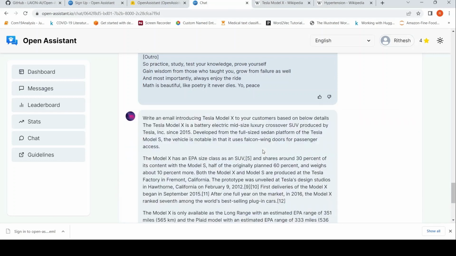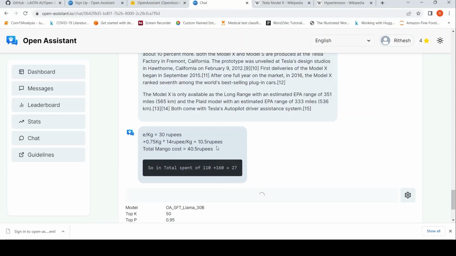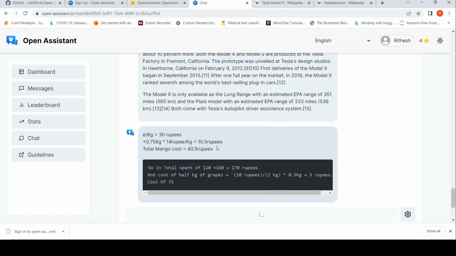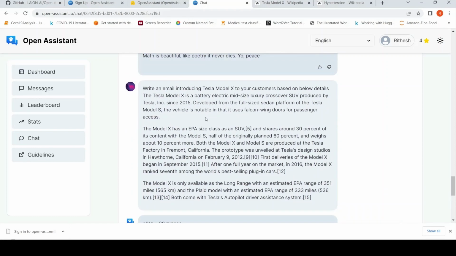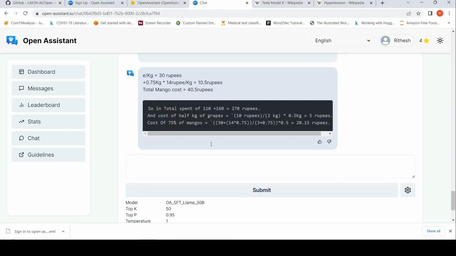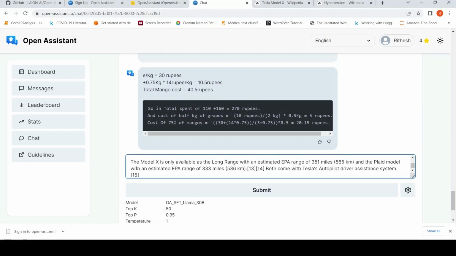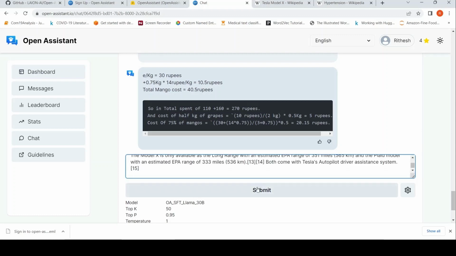And let me submit. Wow, it kind of still remembers my previous thing. Maybe I have to, okay, let's reset the model. Then copy this. Let's see if this time it is able to do it.